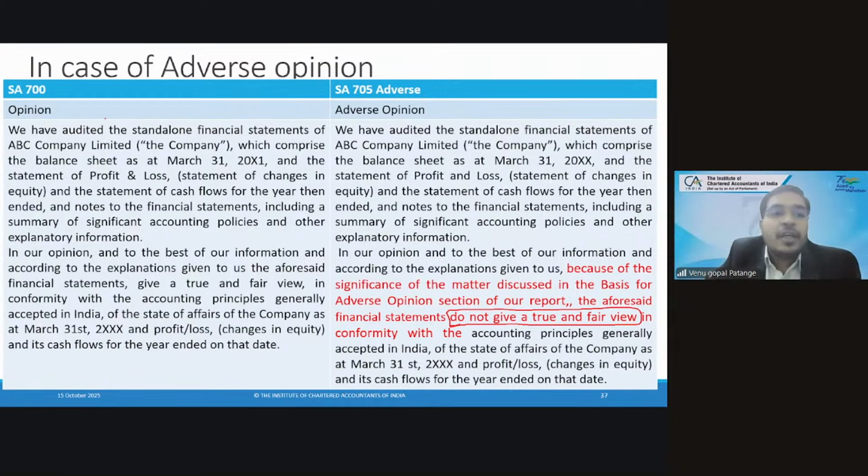Here, if you see, we have audited. There is no change in paragraph, no change in this section. Even in qualified, there is no change. But in coming disclaimer, there will be change. You can observe there. Okay. So what I'm referring to, there are multiple items which I faced trouble or which there is a misstatement. So go and read basis of adverse opinion section. You will get to know why I am telling there is no true and fair view. I am just telling the financial statements are not true and fair view. Why? The matters are described in basis of adverse opinion. Let us see what are those matters.